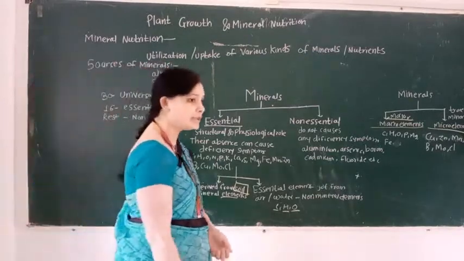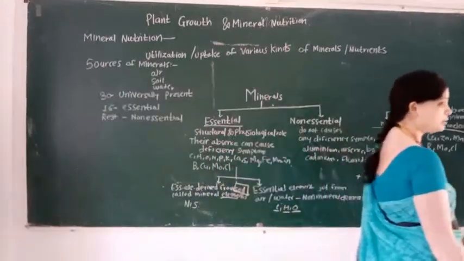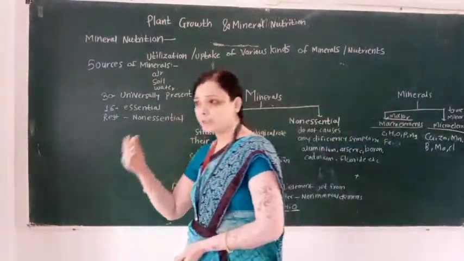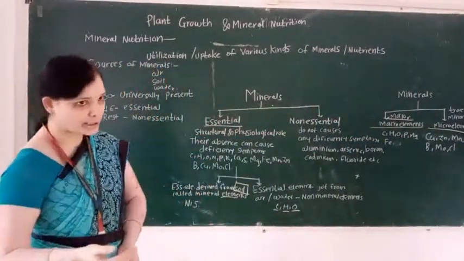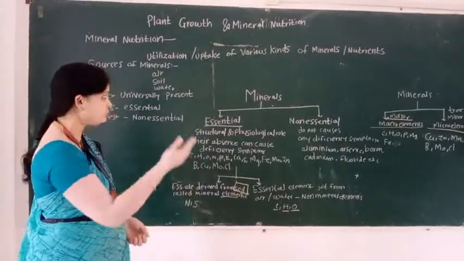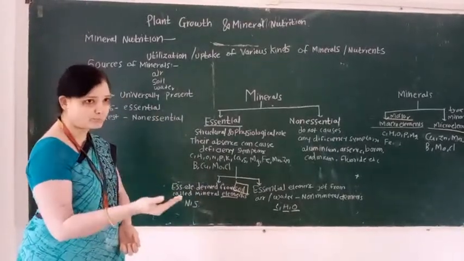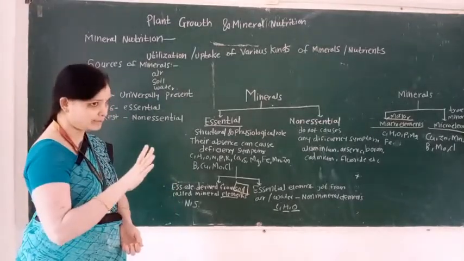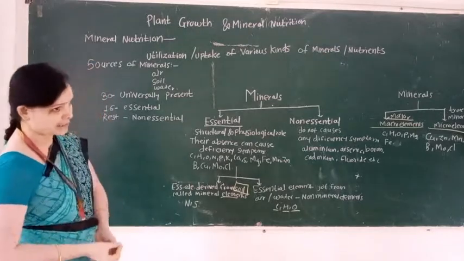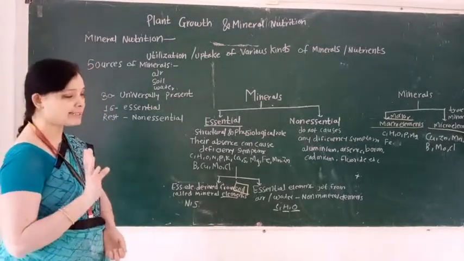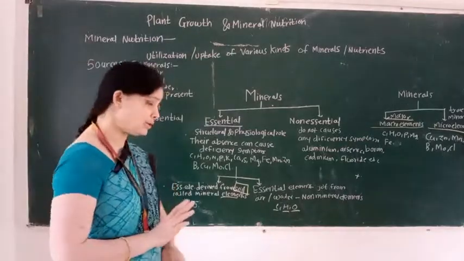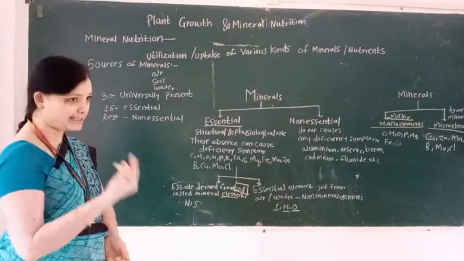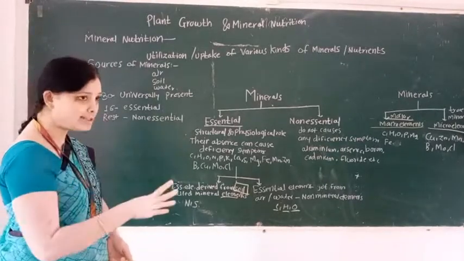So students, in this lecture we learn the important term. This important term is known as mineral nutrition, that is, utilization or uptake of various kinds of minerals for proper growth and development of plant body is known as mineral nutrition. Sources: atmosphere, soil and water. And classification of the minerals is of two types. First type is essential, second type is non-essential.